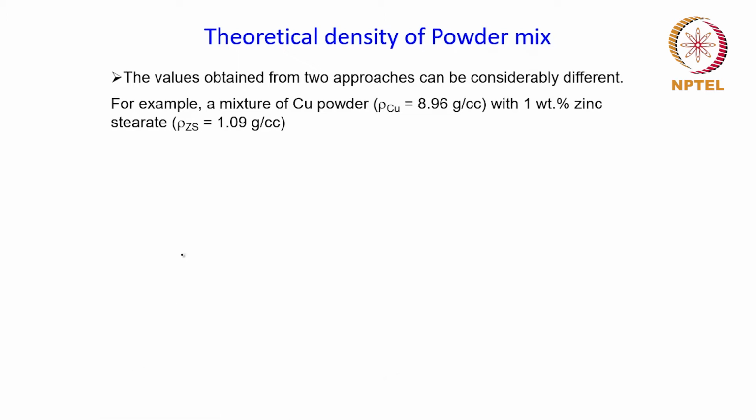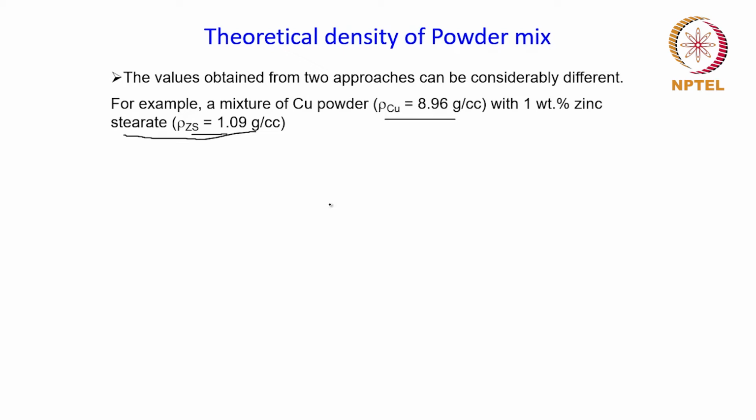For example, if you consider a mixture of a copper powder and 1 weight% zinc stearate, which is used as a lubricant, the respective densities are given here for copper and for zinc stearate.